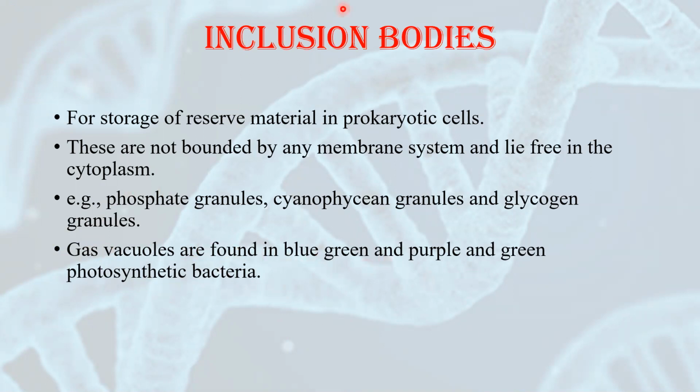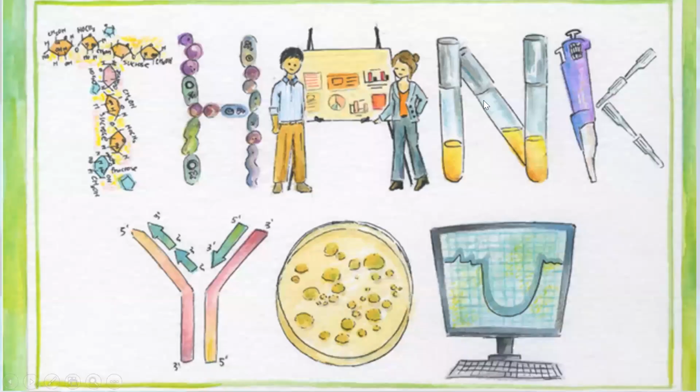So this was all about the prokaryotic cell. In the next video, we are going to deal with eukaryotic cell. This is a very, very important chapter, and even the prokaryotic cell part is very important. Eukaryotic cell part is a bit complex, so we'll be dealing with all the organelles in it. One by one, we'll see all the structures of all the organelles.